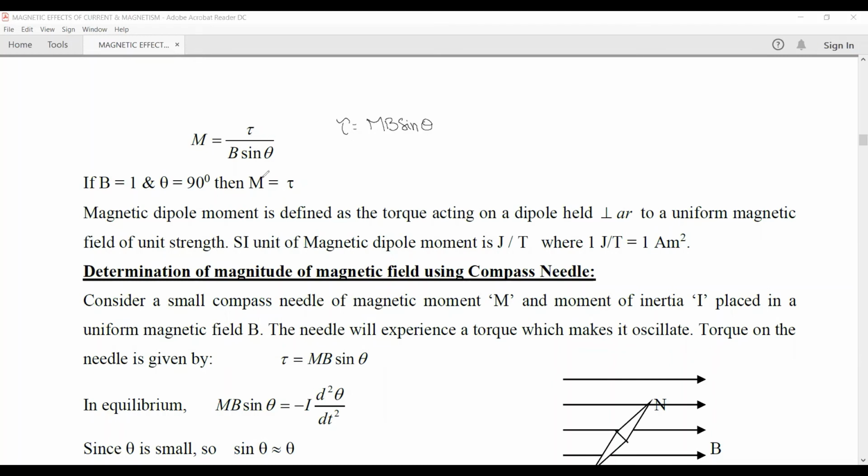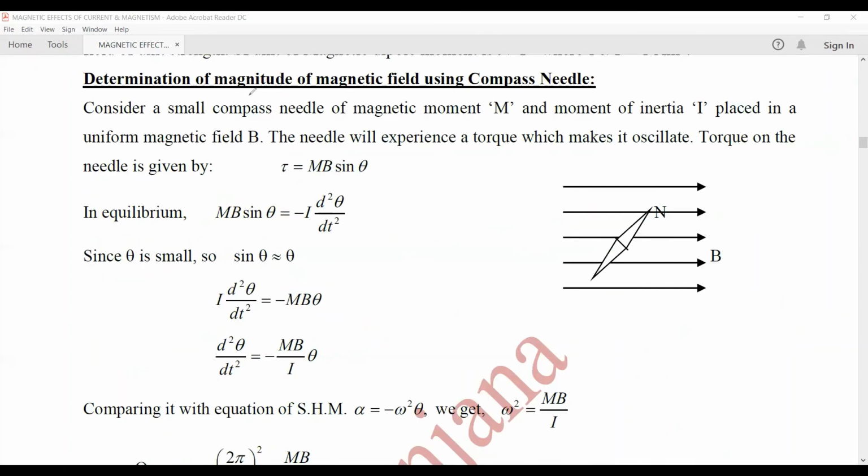From here, if we find out the SI unit of the magnetic dipole moment, this is tau, which is joule per Tesla, will be its unit. We also know that the SI unit of dipole moment is ampere meter square. So 1 joule per Tesla is equal to 1 ampere into meter square. Now let's determine the expression of the magnetic field in terms of moment of inertia.